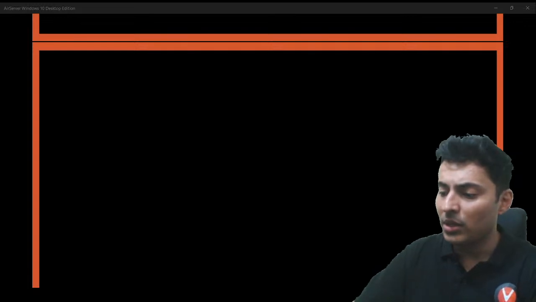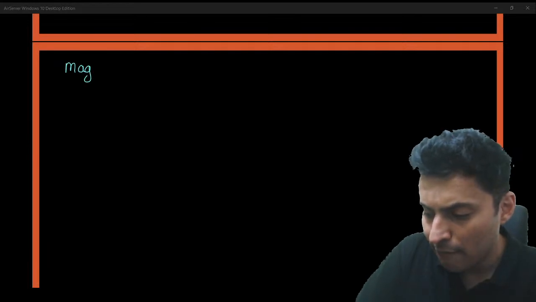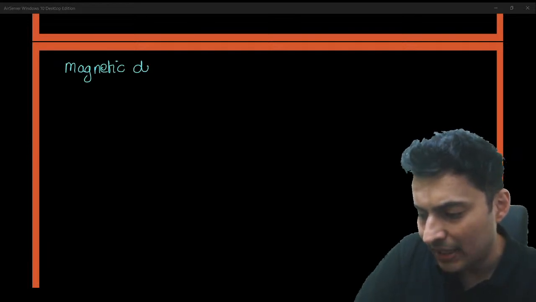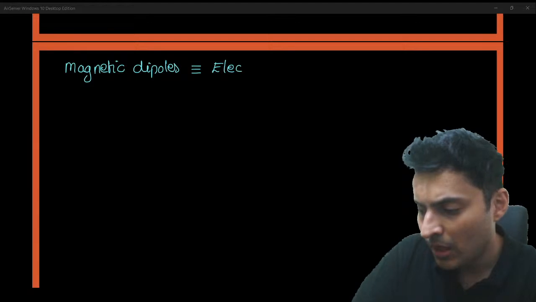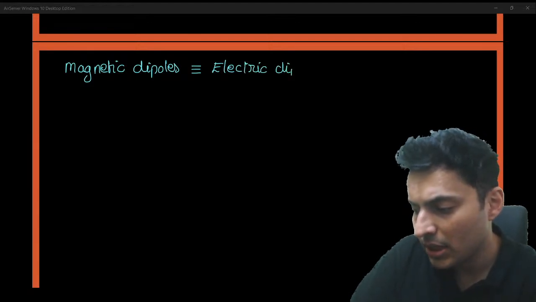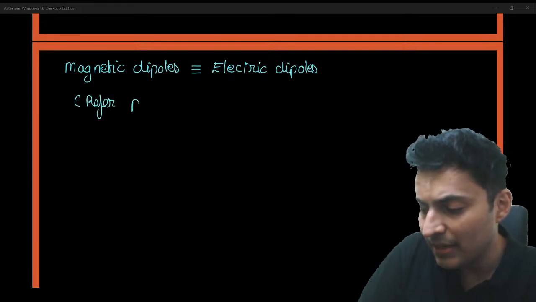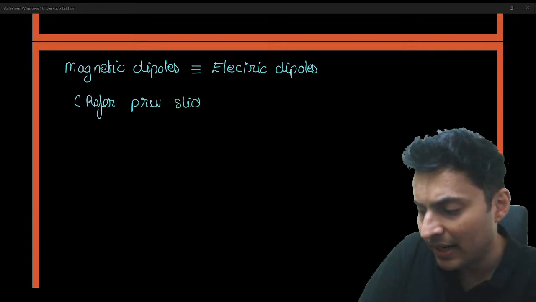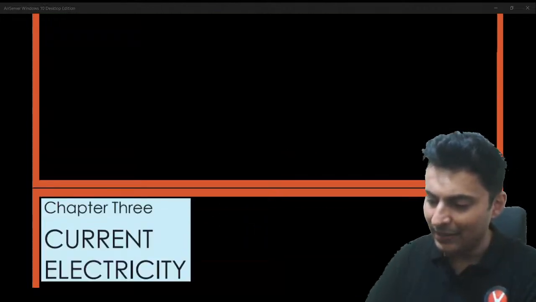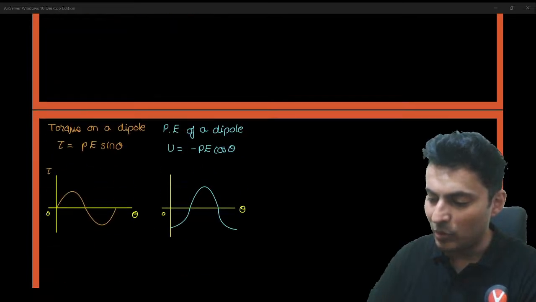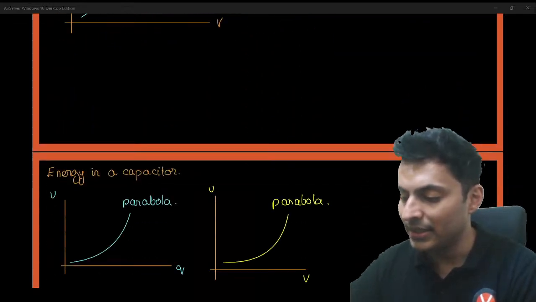Now if you talk about magnetic dipoles, I'm not going to do it again. Magnetic dipoles are exactly similar to electrical dipoles, so please refer to the previous slides. Where did I do it? Just some time back. Don't worry, you're going to get the entire PDF. I've just done these dipoles as well, electrical dipoles. So torque on a dipole, potential energy of a dipole, all these things we have done there.